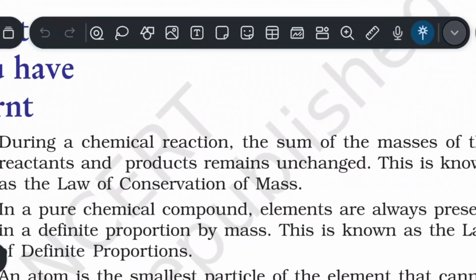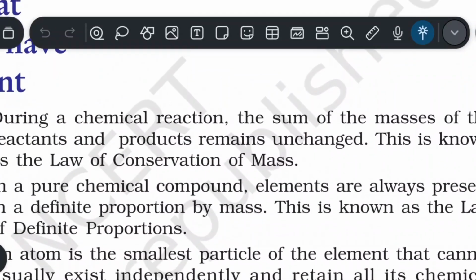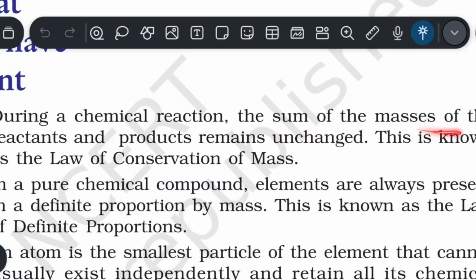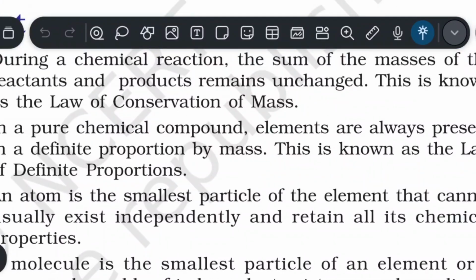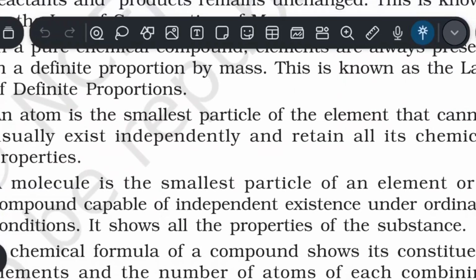So let's discuss what we have learned. During a chemical reaction, the sum of masses of the reactants and products remains unchanged. This is known as the law of conservation of mass. In a pure chemical compound, elements are always present in a definite proportion by mass. This is known as the law of definite proportions.